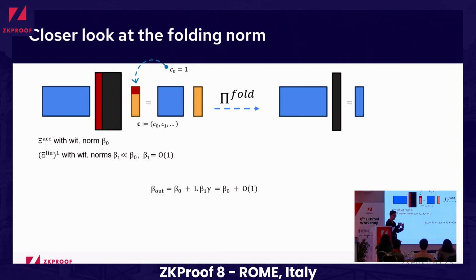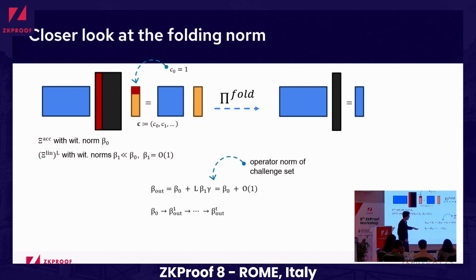So after performing one round of folding, we have the norm growing only by some additive constant because of how carefully we are setting the challenges. And now if we execute this folding scheme many times, then the norm growth is only linear with the number of folds.